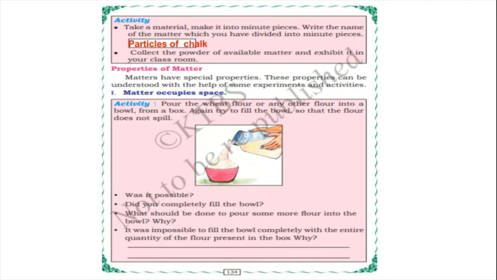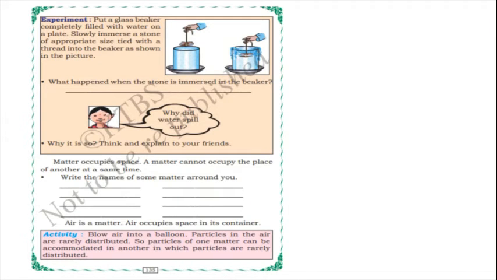because matter occupies space. Why? Because matter, here the wheat flour, occupies space. More flour is present in the box, but wheat flour needs space. And the next experiment: put a glass beaker completely filled with water on a plate. Slowly immerse a stone of appropriate size tied with a thread into the beaker as shown in the picture.